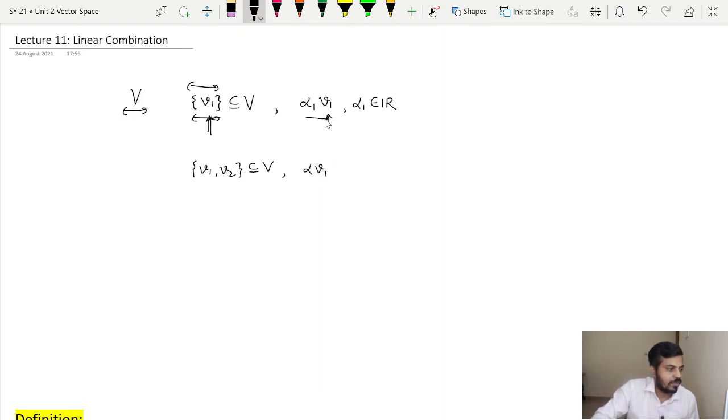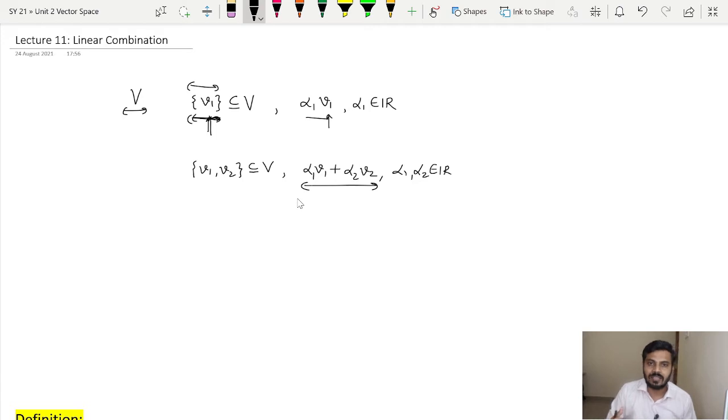Over here only one vector was present in the set, thus we defined it as alpha 1 V1. Now two vectors, so what? It is defined as alpha 1 V1 plus alpha 2 V2, again for some choice of real numbers alpha 1 and alpha 2. So this is called a linear combination of vectors V1 and V2.